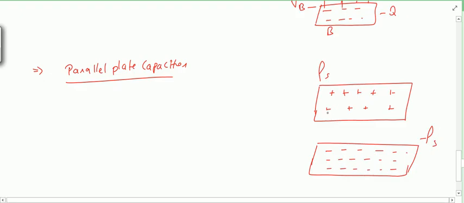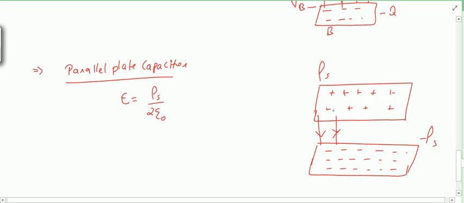The electric field will go from here to here, and for an infinite sheet of charge, the electric field will be rho s by 2 epsilon.